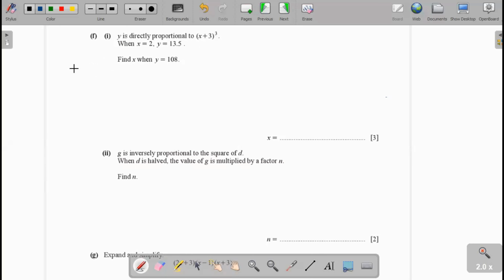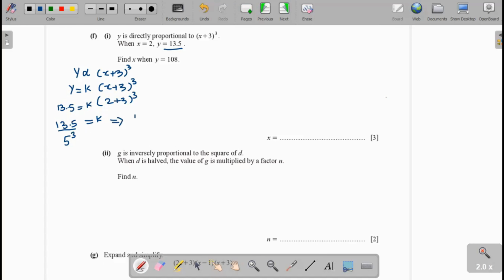Now y is directly proportional to (x + 3)³. Now the proportionality will become equality. We use the constant k here: y = k(x + 3)³. Now we substitute the value y = 13.5. That is equal to k times (2 + 3)³, and k will be equal to 13.5 over 5³.